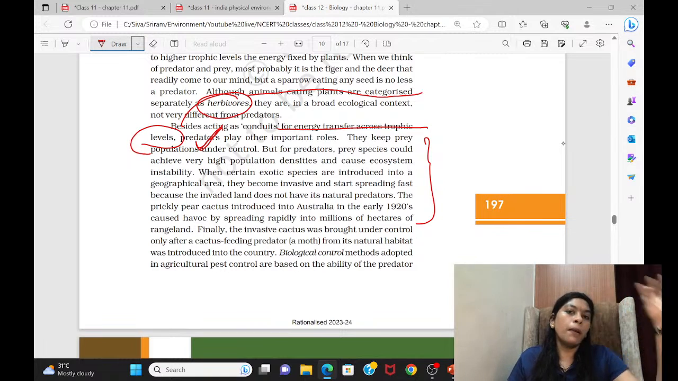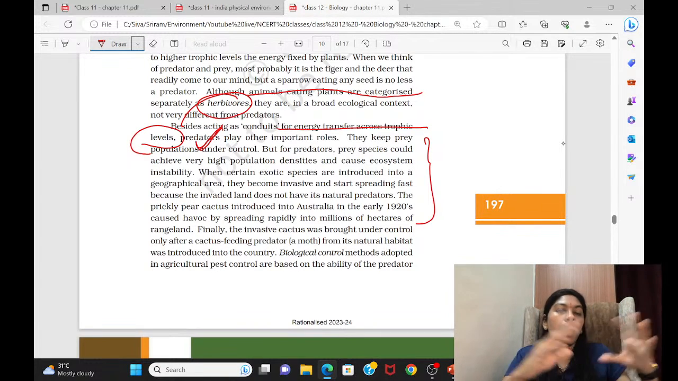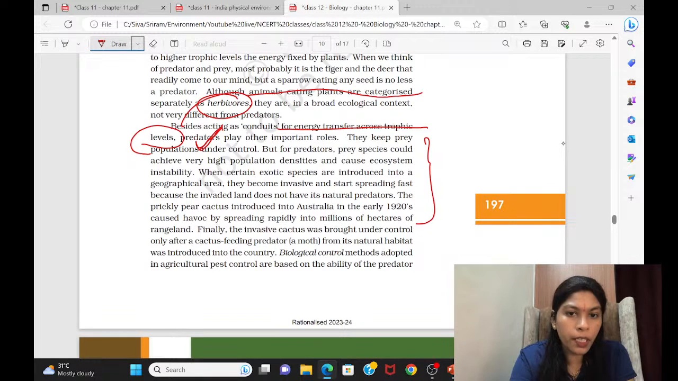Prey will always be abundant, predators will be fewer. If you take the deer species, the population of deer is abundant. But when you take the lion or the tiger, it is comparatively low. But the tiger and lion are very important to manage the deer species.